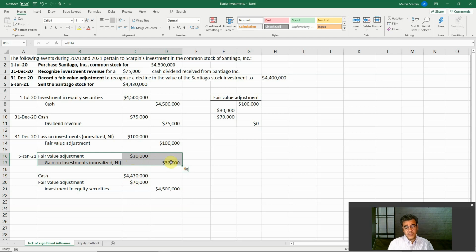However, it is not the most accurate method or not the best method to work with. Okay, guys, so that's it. And we use these methods for any purchase of stocks that we have if we have lack of significant influence